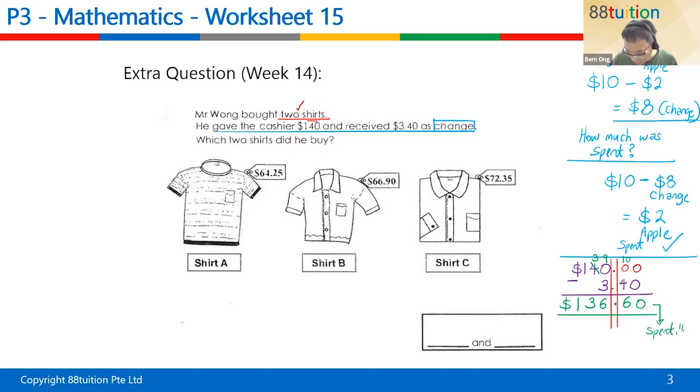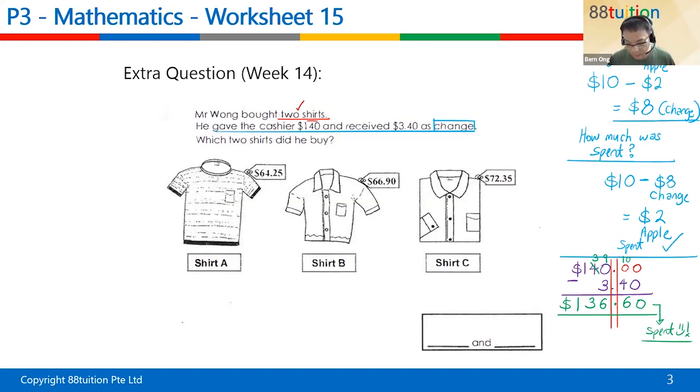Shiloh, understand or not? Understand or not, Shiloh? All right, because you got $140, you spend $136.60, and you got $3.40 change. Does it make sense? Yes. Okay. So this part, now you have to decide which two shirts did he buy.